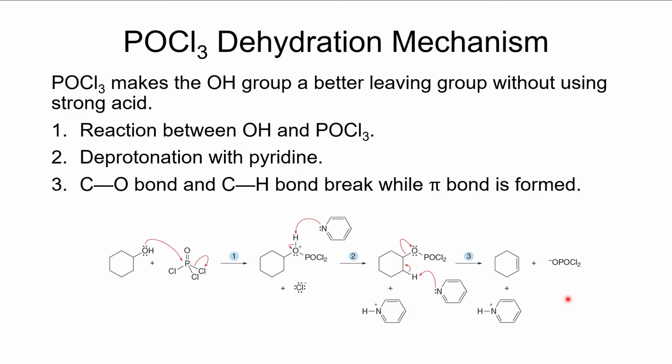All right. Again, I don't expect you to memorize this particular mechanism, but what is useful about understanding it is that it is an elimination reaction, that we do create a good leaving group, and it does typically occur by an E2 mechanism. So we don't form a carbocation in the process of doing this. So it's a very clean way to do it, and it makes it so that you don't have to use a strong acid that might mess up some other part of your molecule.